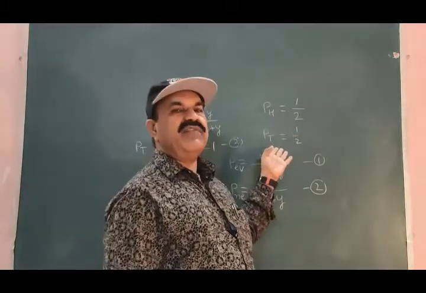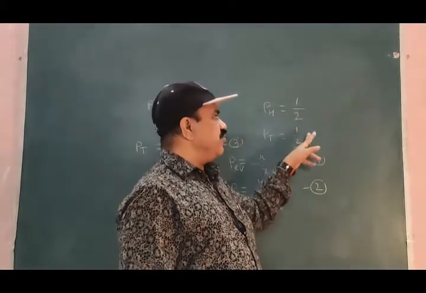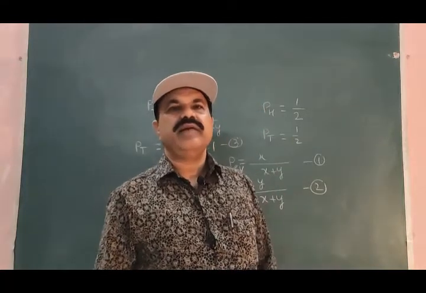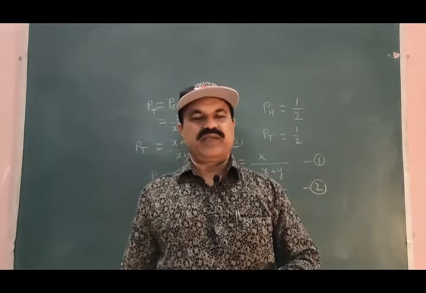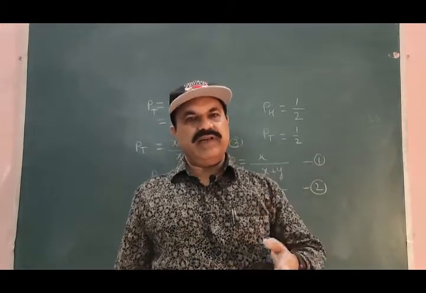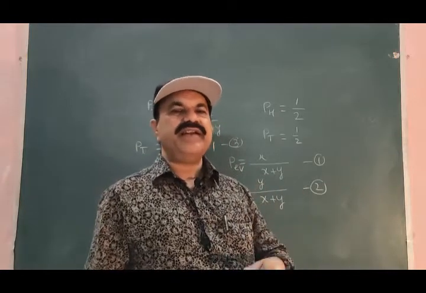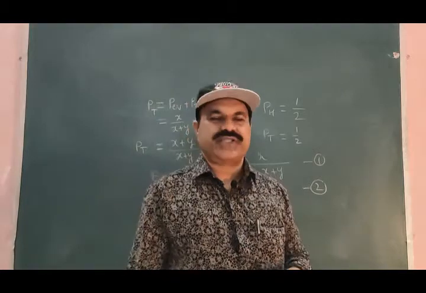The probability of tail coming upward is also 1 by 2, where this 2 and this 2 is the total equally likely possibilities of occurrence of head and tail in one throw, in one toss.